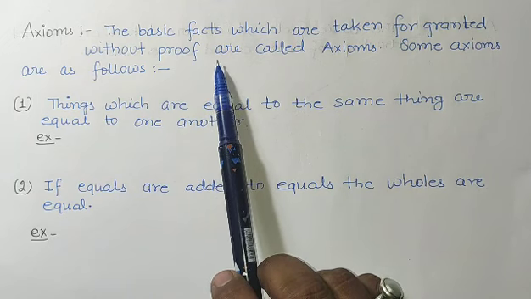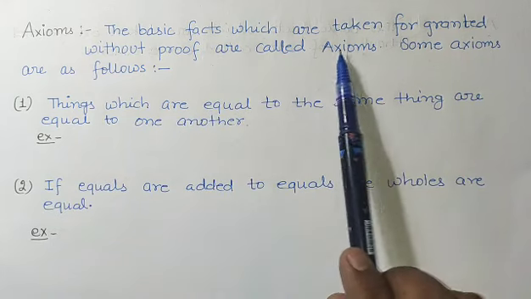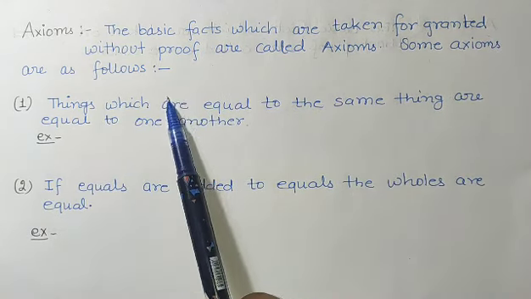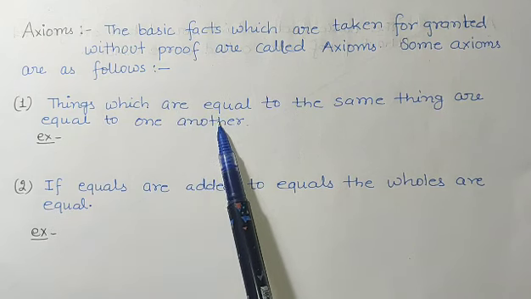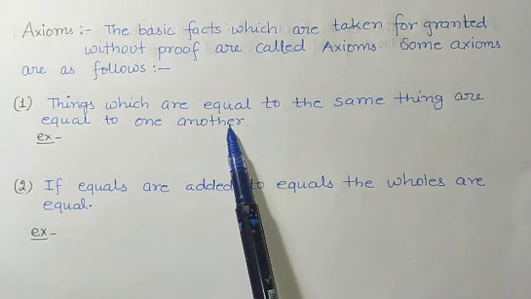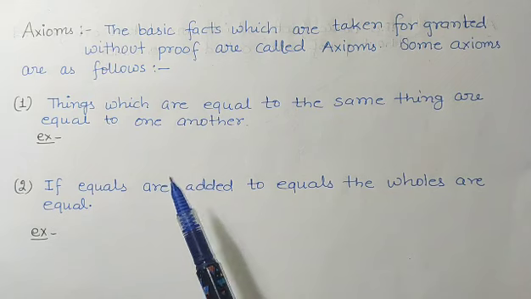Some axioms are as follows. If you read these axioms, you will feel that they are basic facts and proof for them is not required.